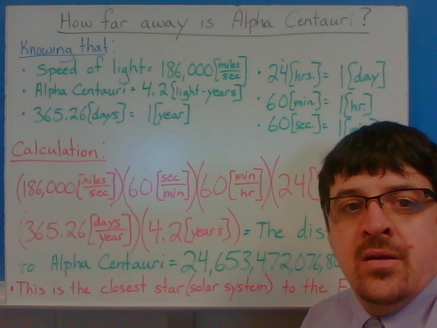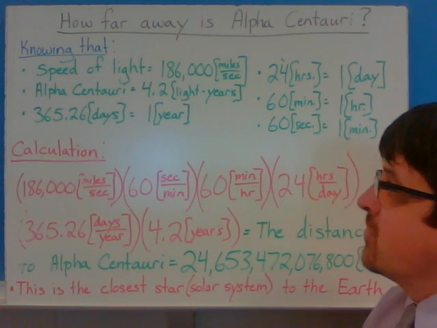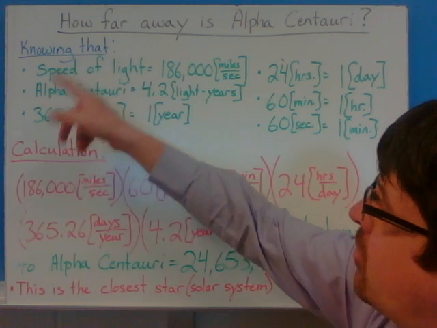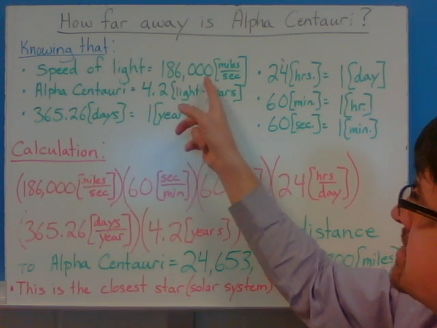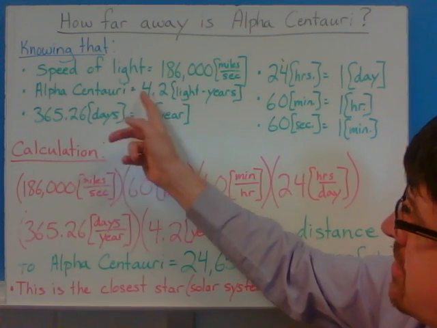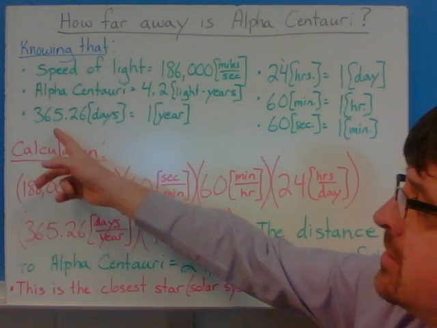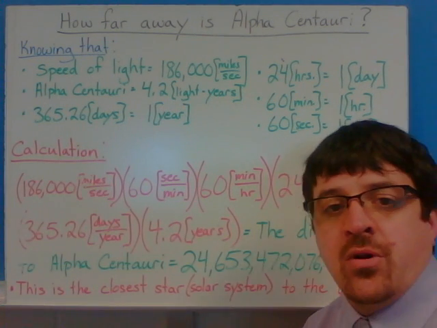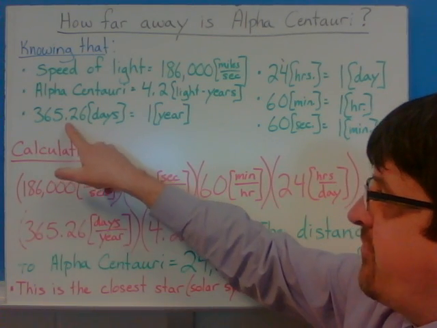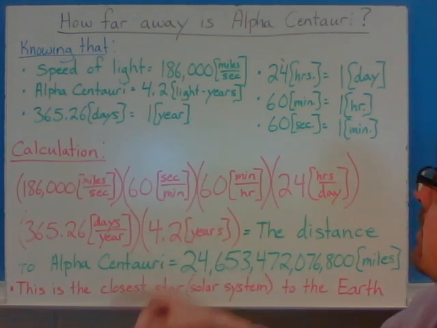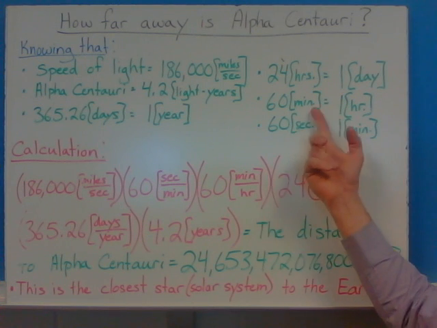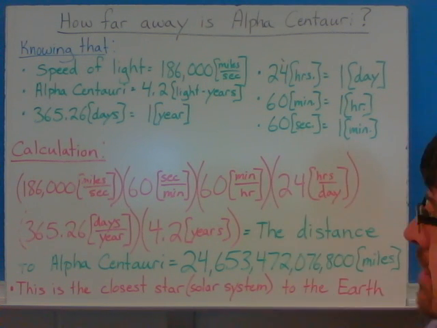Now, how far away is Alpha Centauri? Well, that's what I'm showing you right here. Knowing that the speed of light is 186,000 miles per second, Alpha Centauri is 4.2 light years away, and then just some statistics that we're going to need for the equation: 365.26 days in a year, 24 hours in a day, 60 minutes in an hour, 60 seconds in a minute.